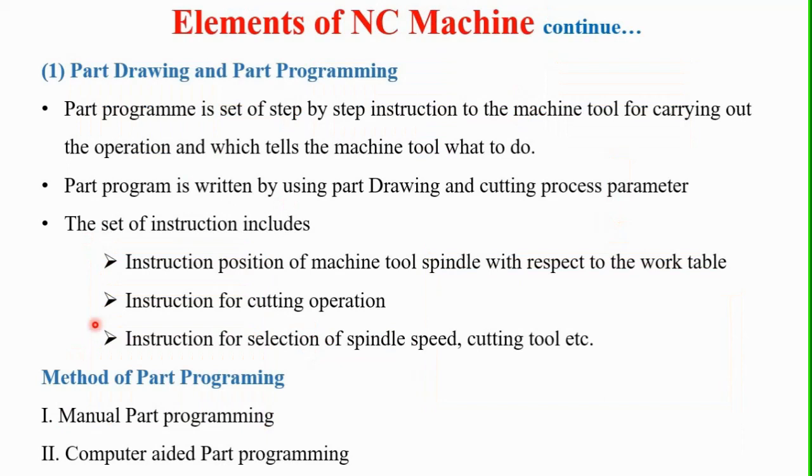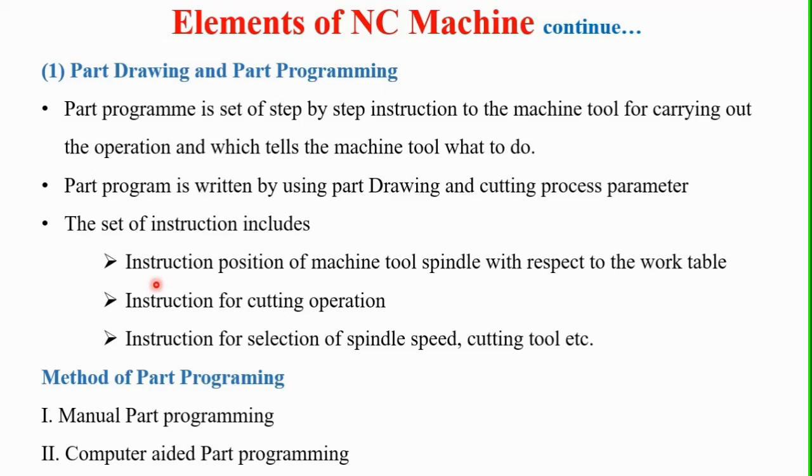The first part of the NC machine is the part drawing and part programming. A part program is a set of step-by-step instructions to the machine tool for carrying out the operation, and it tells the machine tool what to do.